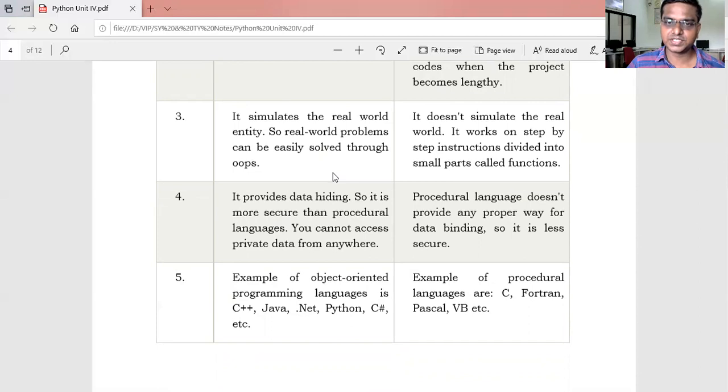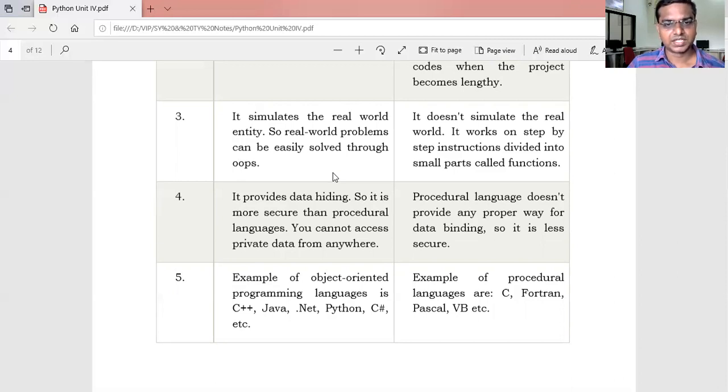Procedure-oriented language does not simulate the real world. It works on step-by-step instructions divided into small parts, which are called functions. OOPS provides data handling, so it is more secure than procedure language.